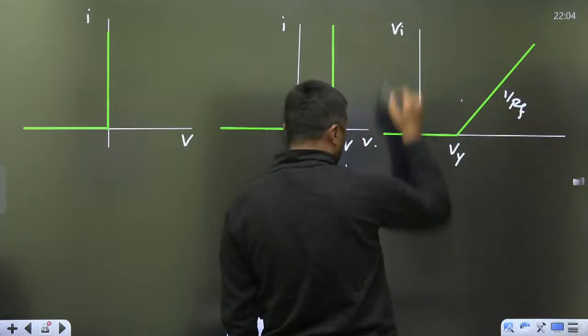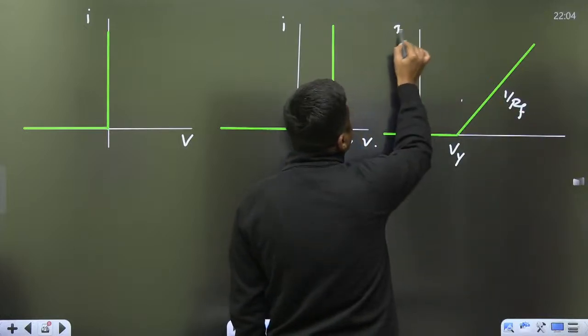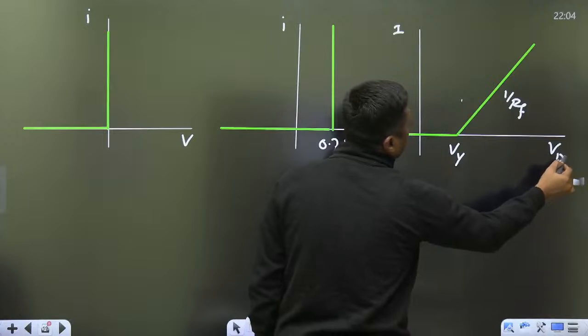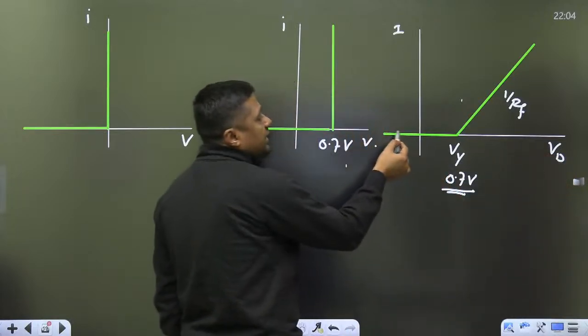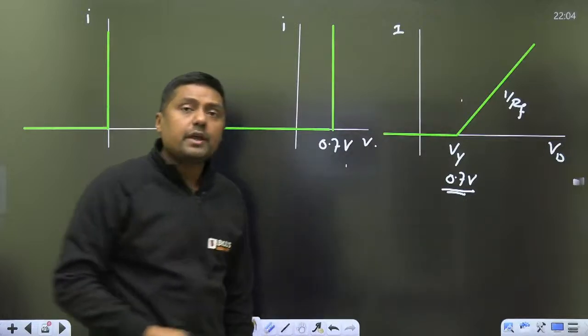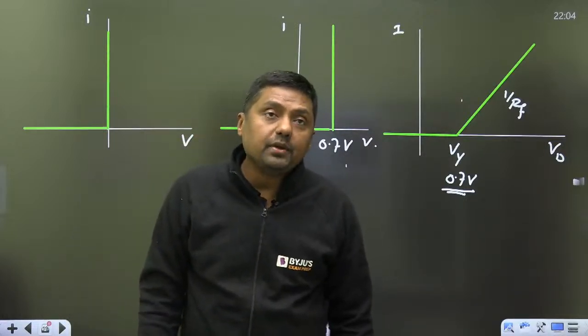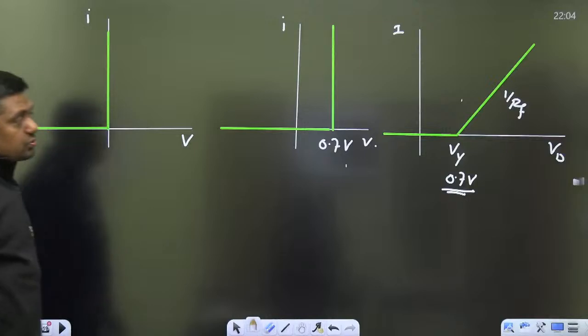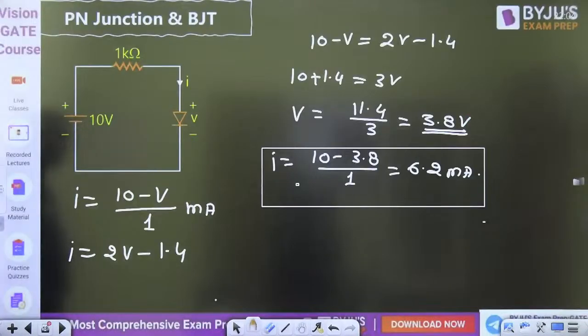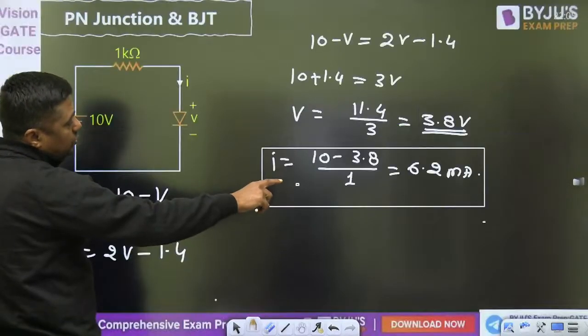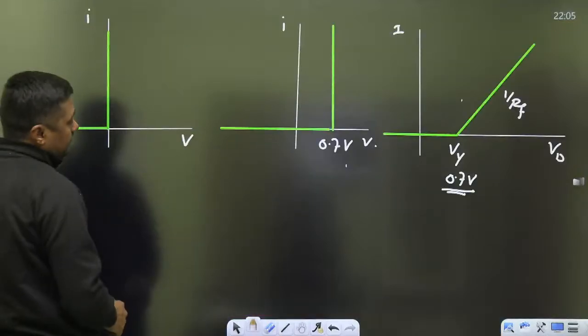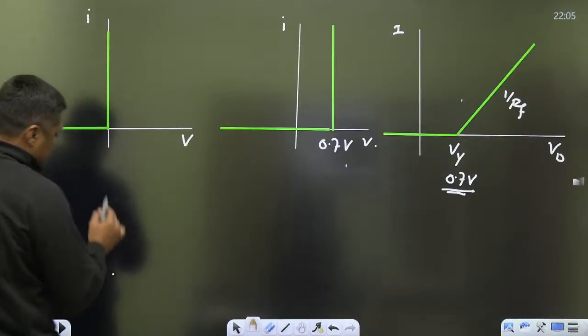So in the given question, that was the characteristic I versus V. This is 0.7 volt, as given. Before that the diode is off, current is 0, and after that it will follow this slope. So 6.2 milliampere is the answer for this question. They can give you another question: what is the internal resistance of the diode? So you can find the internal resistance of the diode. For example, what is the drop across the diode? 3.8. So the diode can be replaced by this.